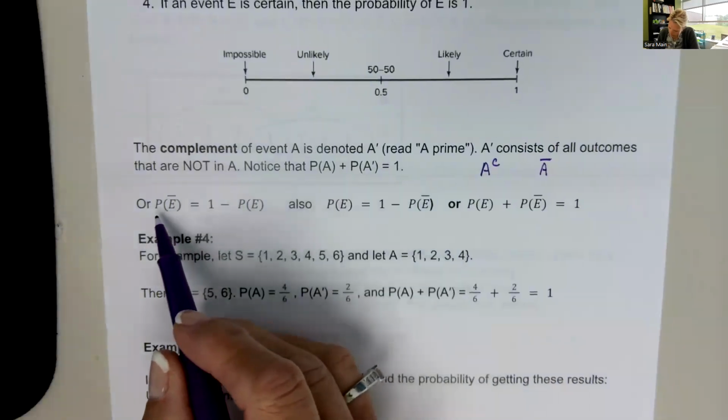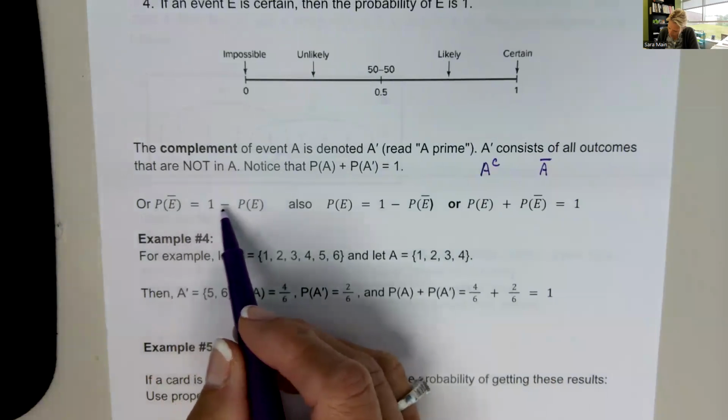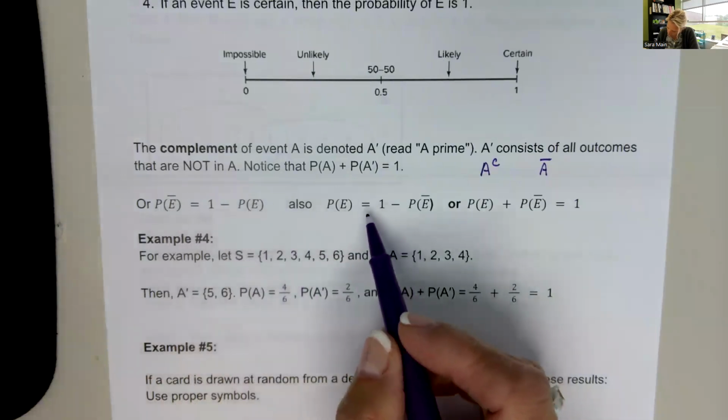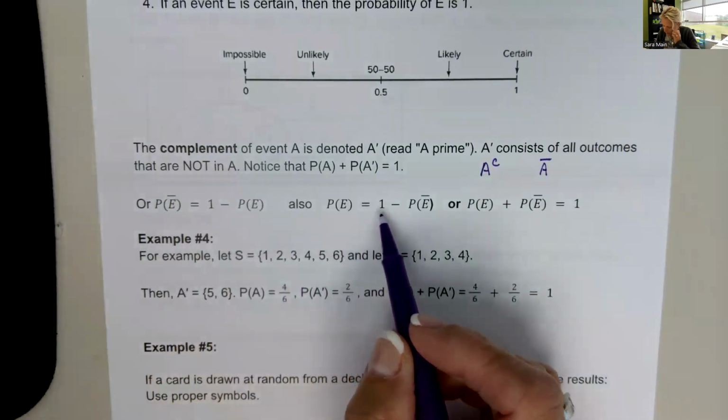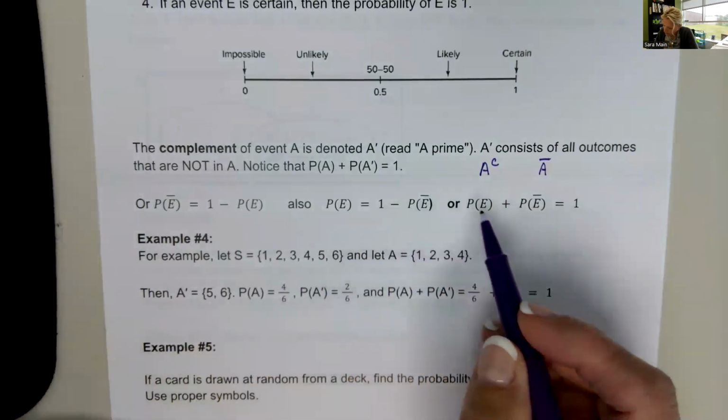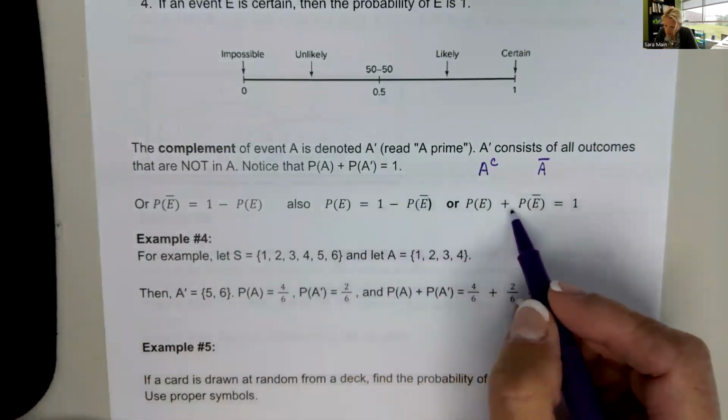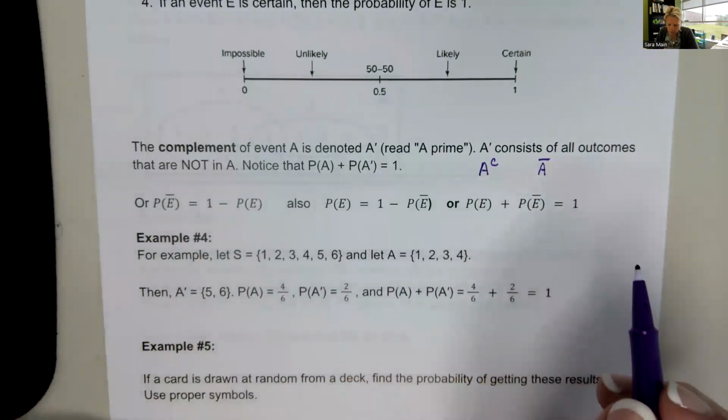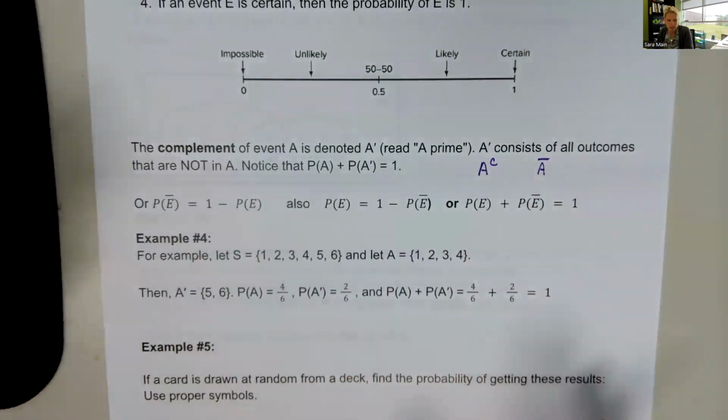Or we can say the probability of E complement is equal to 1 minus the probability of E. Or the probability of E is equal to 1 minus the probability of the complement. And again, the probability of E plus the probability of its complement equals 1. So let's look at a couple examples.